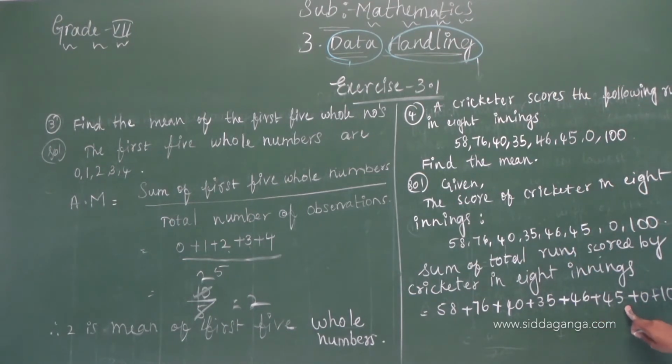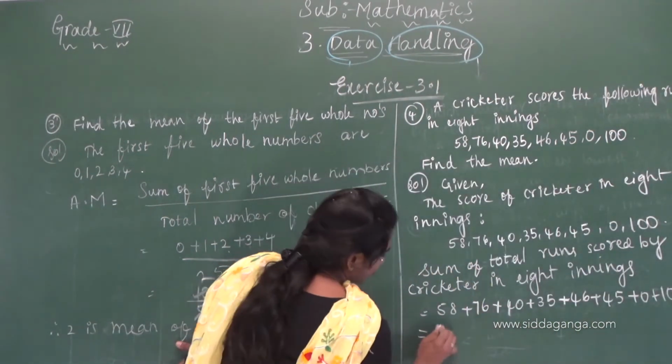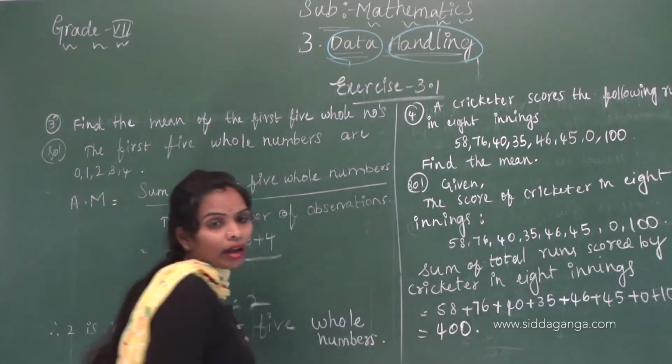And then plus 45 is 300. 300 plus 100 is 400. 400.